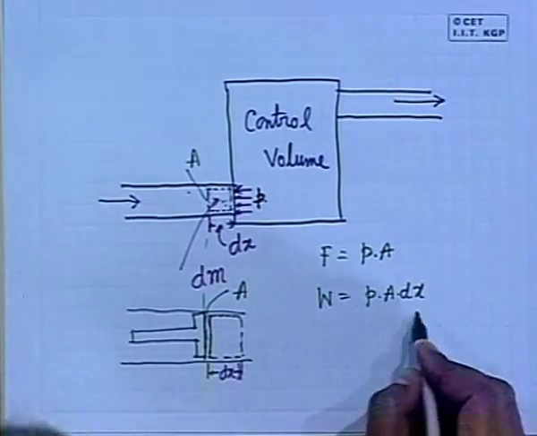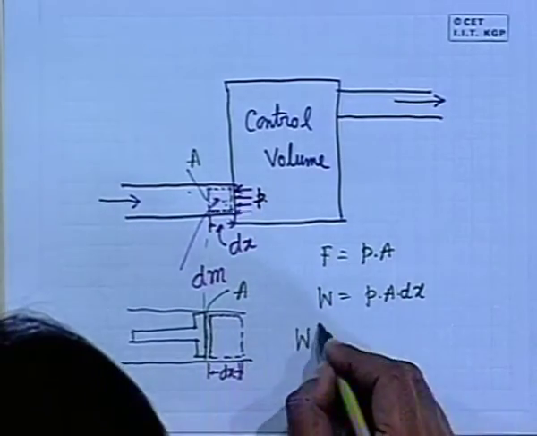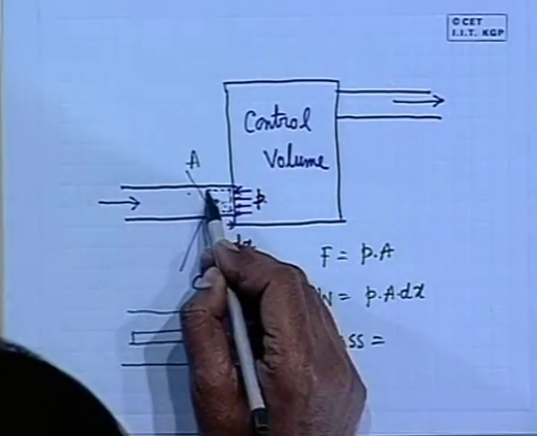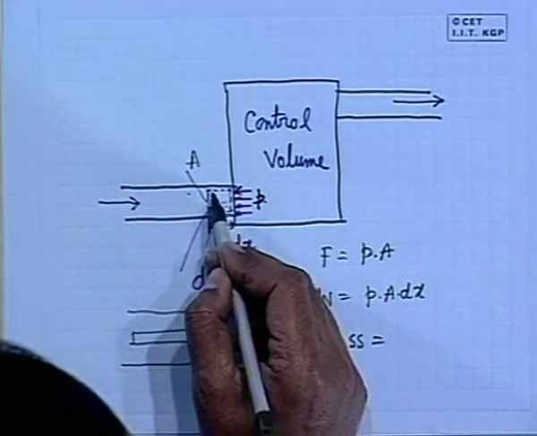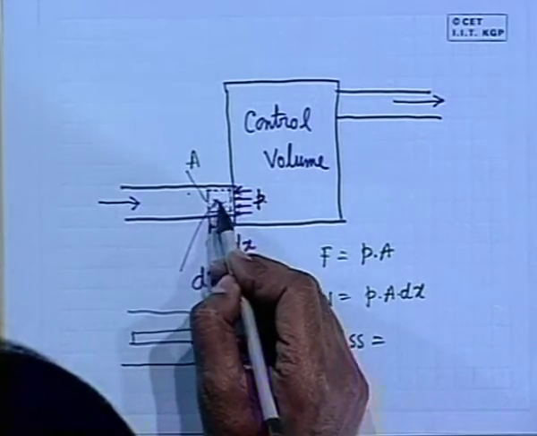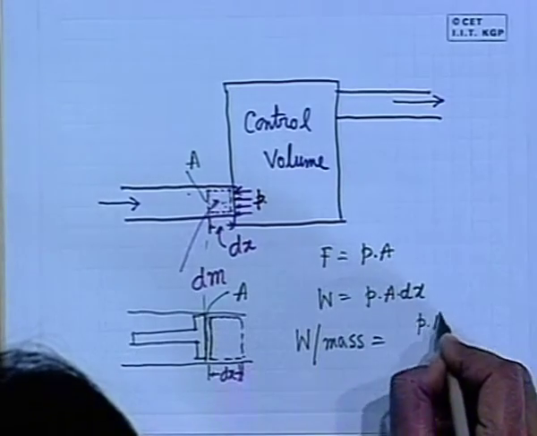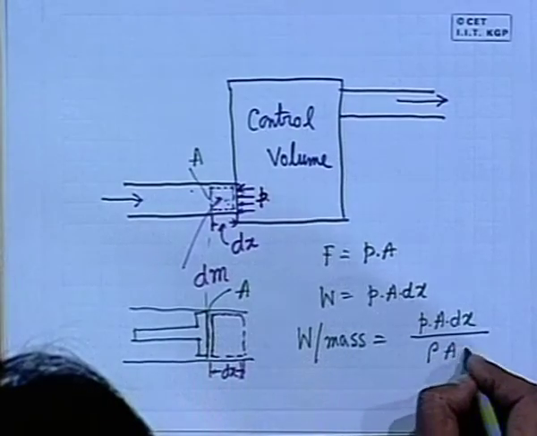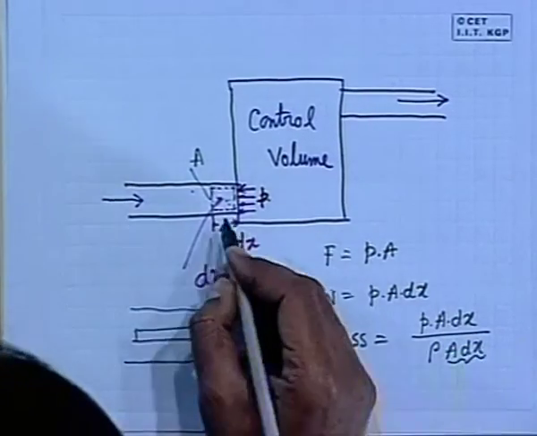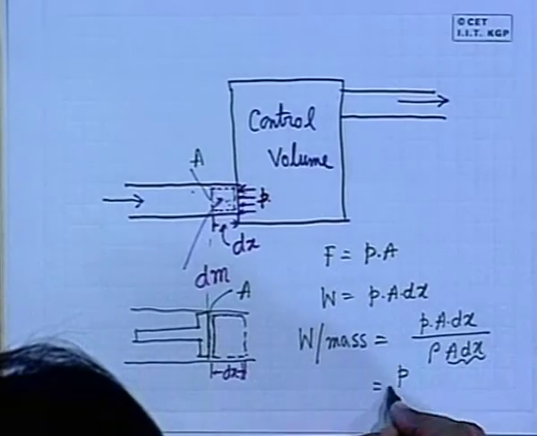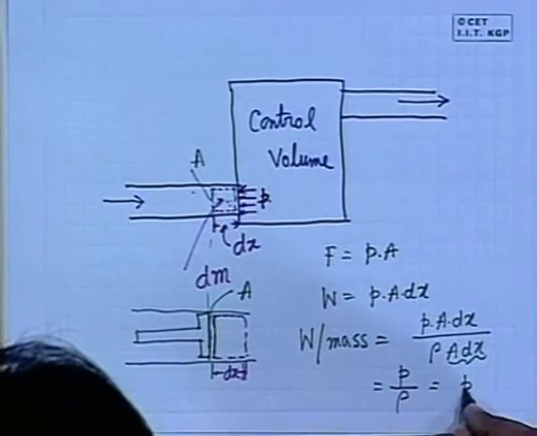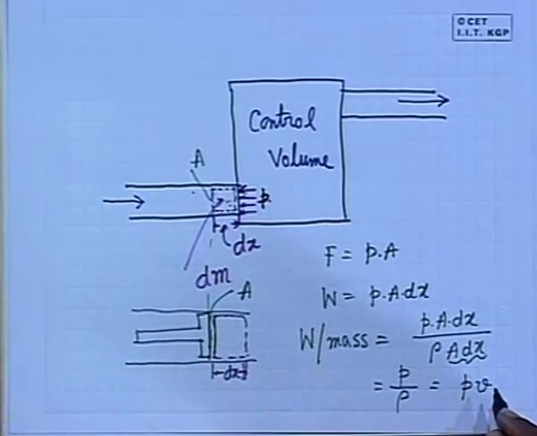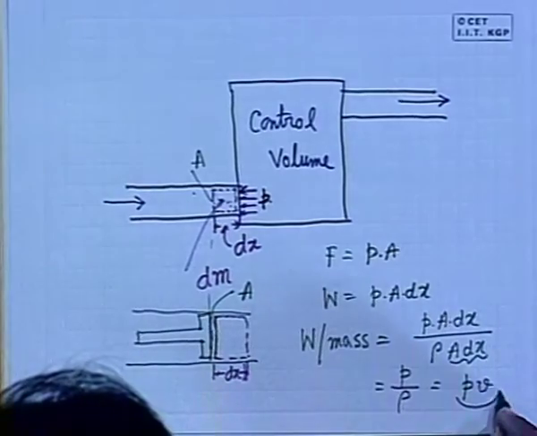Now, this is usually expressed per unit mass. This is the convention. Work done on this mass per unit mass, or the energy stored in this elemental mass per unit mass, will be P A dx divided by the mass, rho into A dx. A dx is the volume, rho is the density. That means, this comes out to be P by rho. In thermodynamics, we usually deal with specific volume, 1 by rho, not rho. So, therefore, this Pv is the flow work.